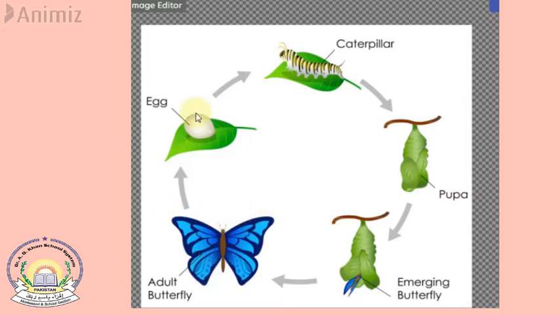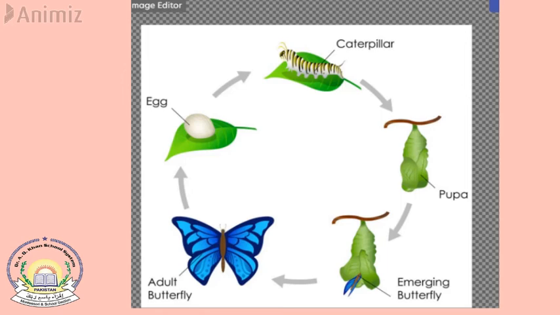So an adult butterfly lays eggs. Then a caterpillar hatches out of those eggs, and then that caterpillar hides itself on the underside of a leaf, and then it grows its parts and becomes a butterfly. So this is the cycle of a butterfly. Now we have studied the life cycle of animals, like caterpillar, butterfly, frog, chicken, and human beings.